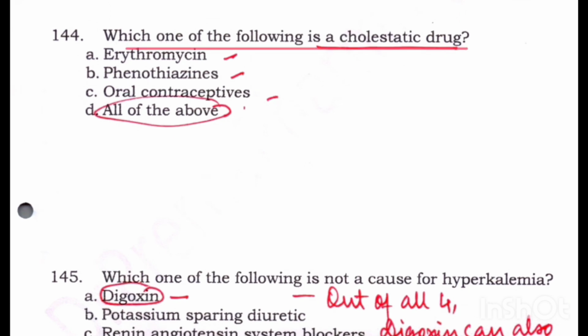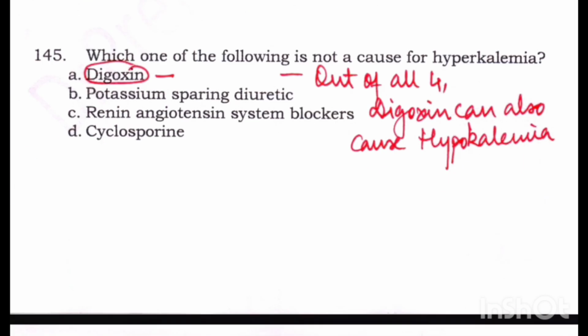Which of the following is a cholestatic drug? अभी अपन ने एक question देखा ना, which drug causes cholestatic jaundice? So now cholestatic drug कौन सी है? Erythromycin, phenothiazine, OCP. So all of the above are cholestatic.